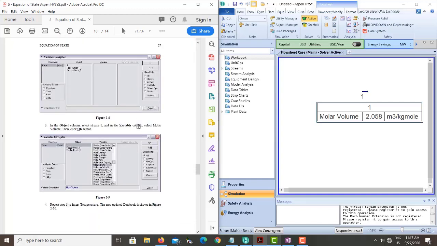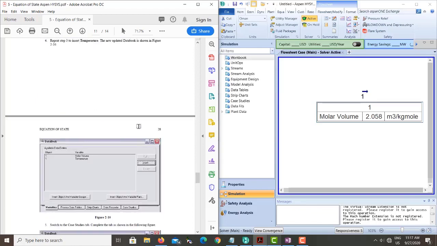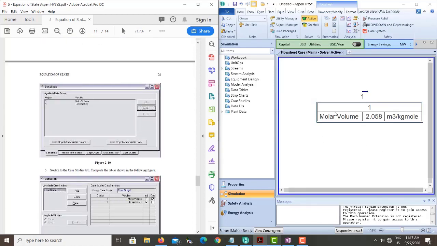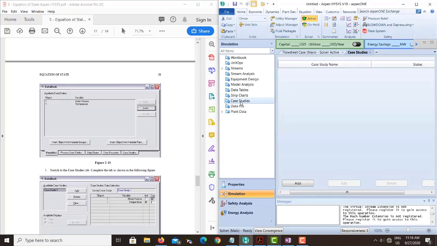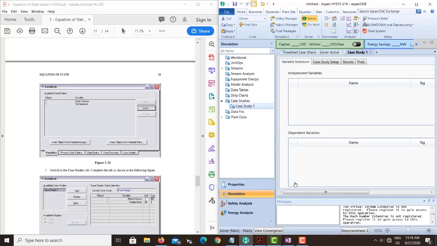Now we want to study something regarding this molar volume. I want to see, if I change the temperature of the stream, what is the effect on the molar volume. This is what I need to find out. To study the parameter of temperature effect on the volume, I need to go to case studies. So click on the case studies, which is shown on this window. Similarly, there's an add button here. Click on the add button.